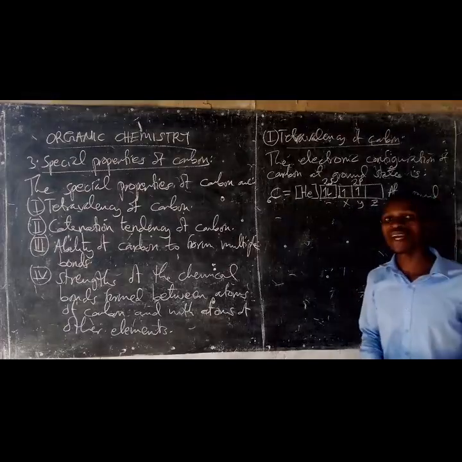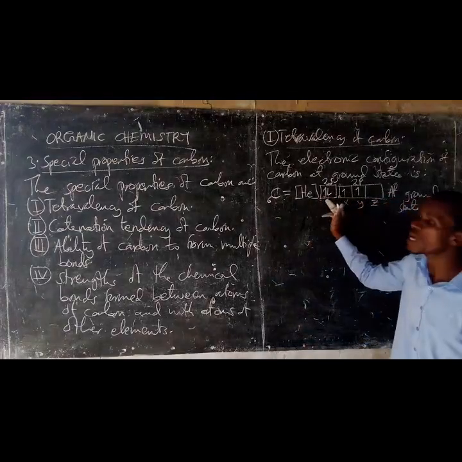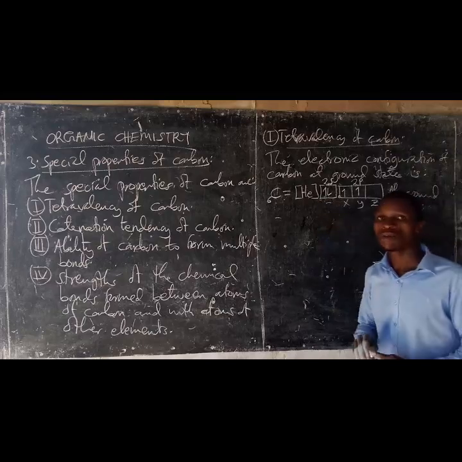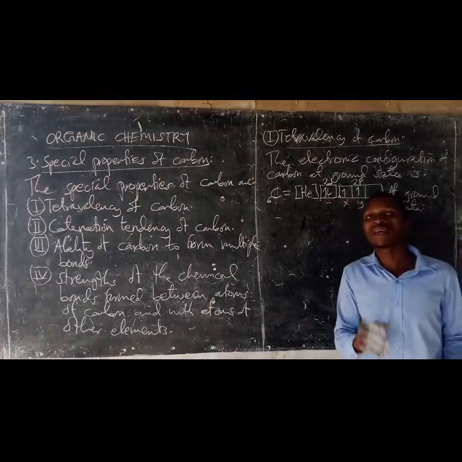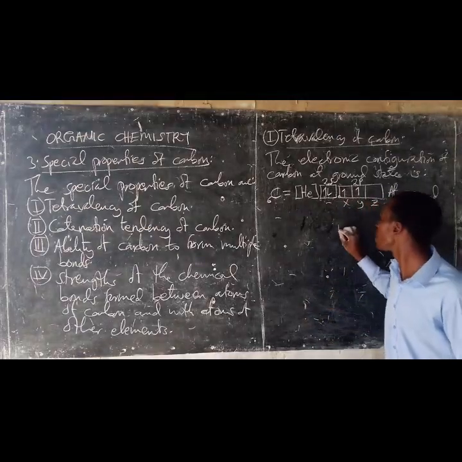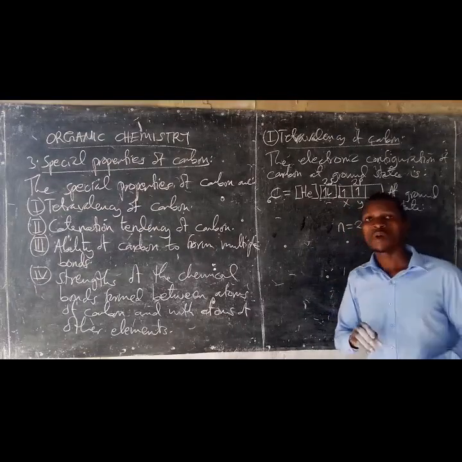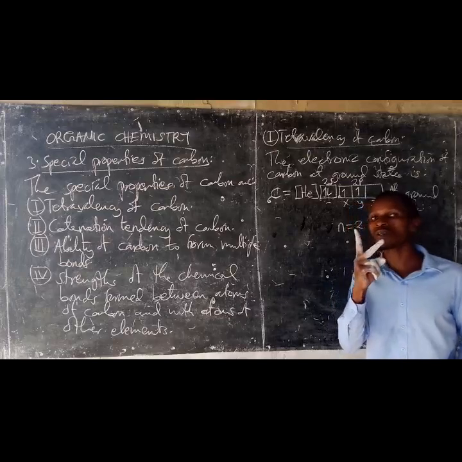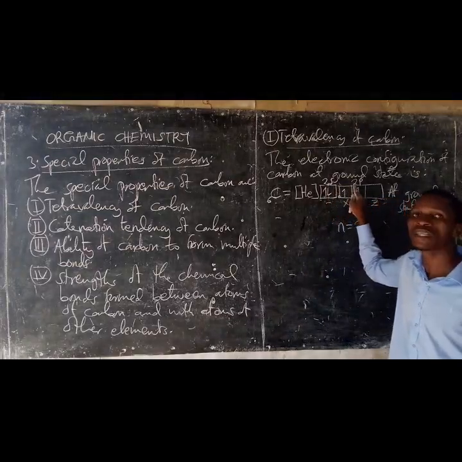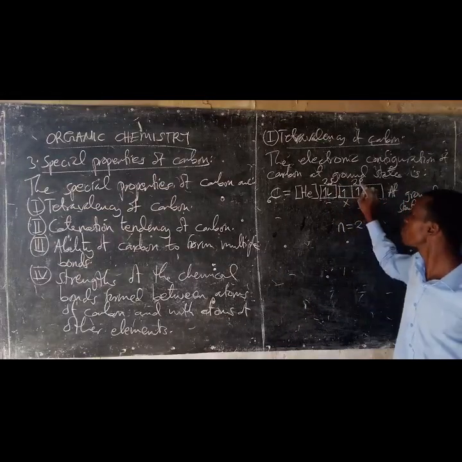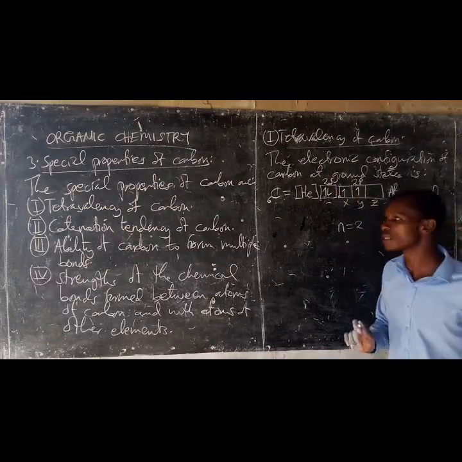Now, when you look carefully at the electron configuration of carbon at its ground state, you will notice that there are 4 electrons in the valence shell. The valence shell of carbon is n equal to 2, which has 2 sub-energy levels, sub-energy level 2s and sub-energy level 2p. The 2p sub-energy level has 3 orbitals.